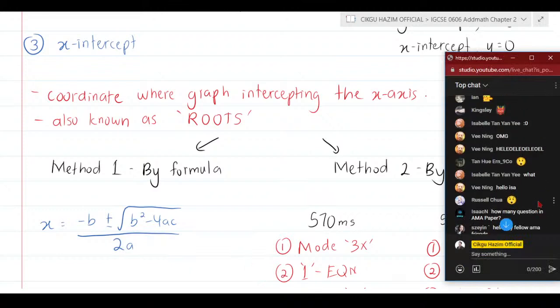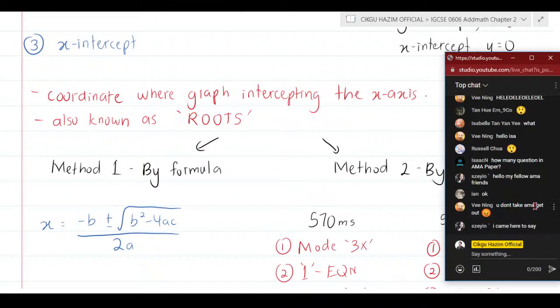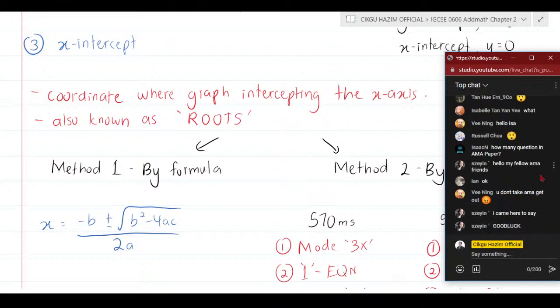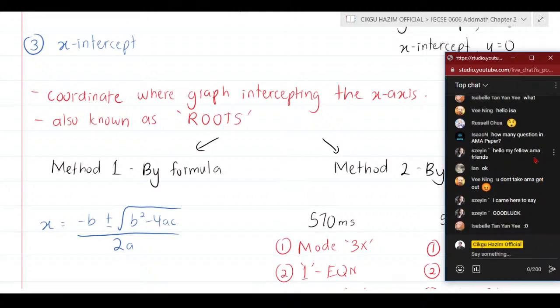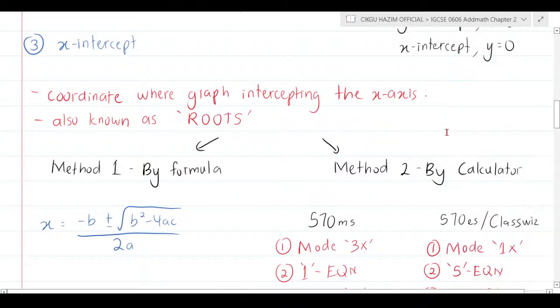How many questions in the paper? I'm not sure. I'm not the one who made the paper. Okay, all right. So that's the thing.